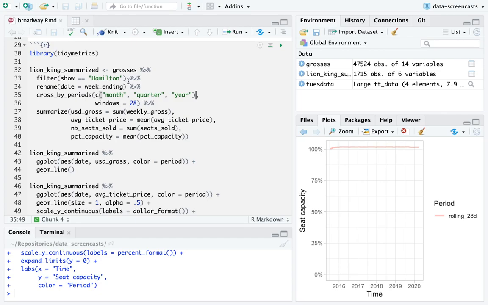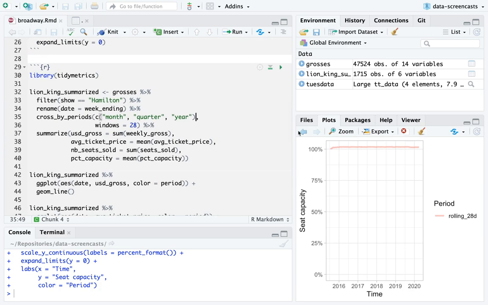Thing is, I could do this for one show, and then I could do it for another show, and another show, do it for a period, do it for another period. I could keep going around that. Really, we want to create an interactive dashboard that lets us explore this data ourselves. So here's what I'm going to do.